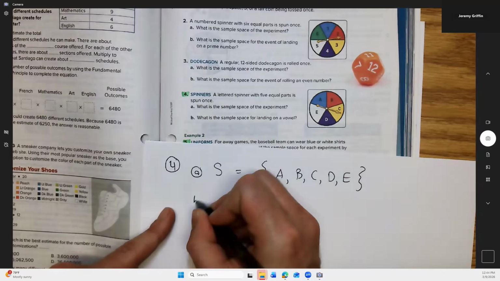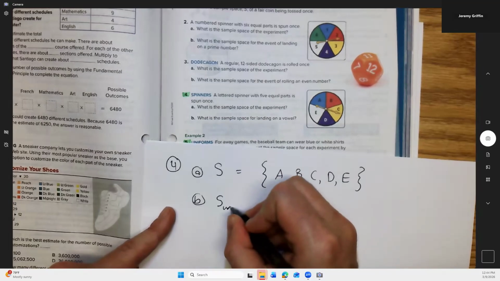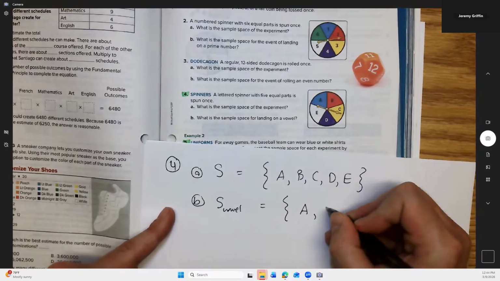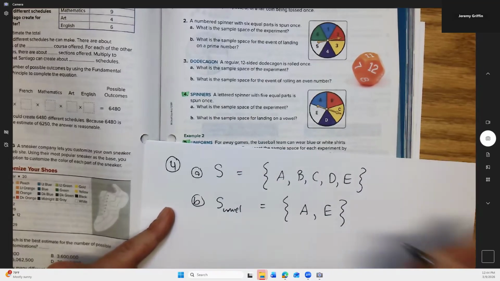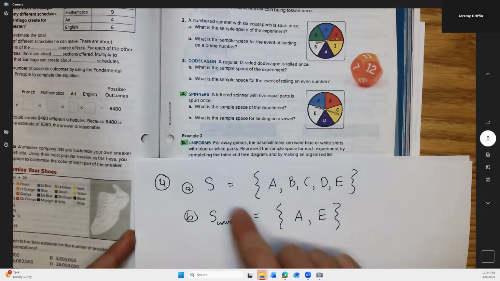And then there's also question B. It says, what's the sample space for landing on a vowel? So sample space for a vowel specifically. Right. Well, I see A is a vowel and E is a vowel. And that's it. So there's 2 possibilities. Yeah, that's right. Okay, number 5, uniforms.